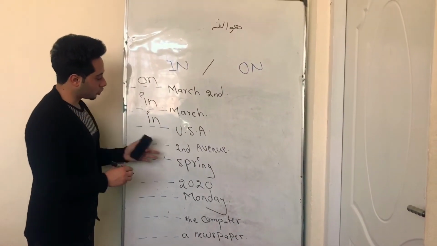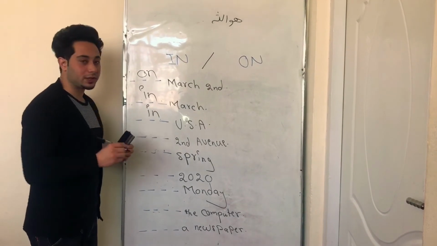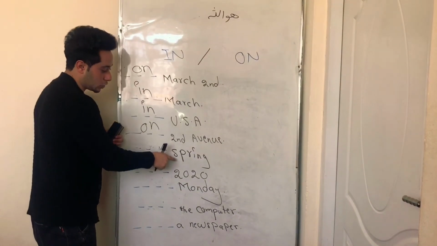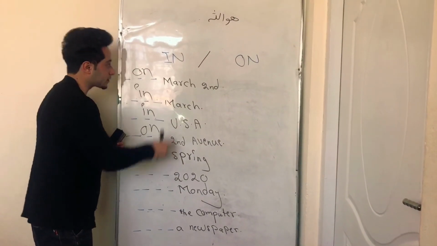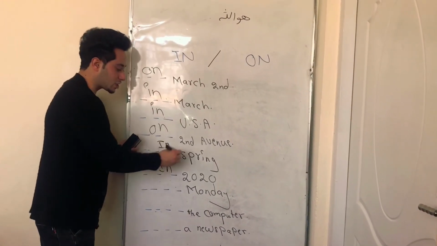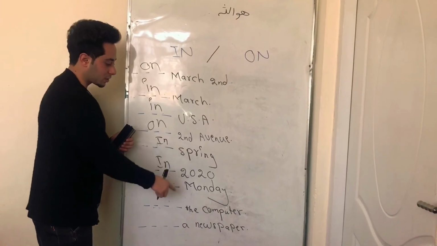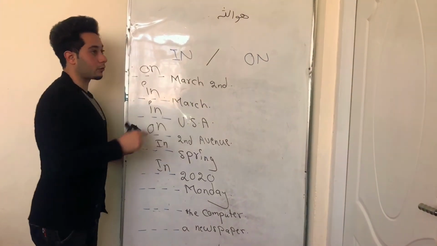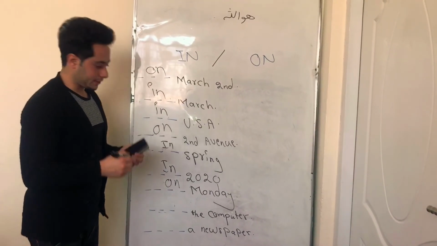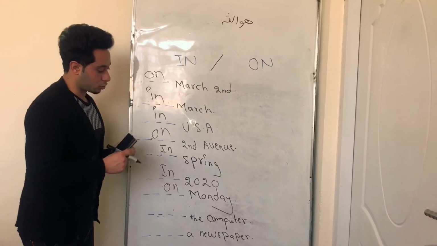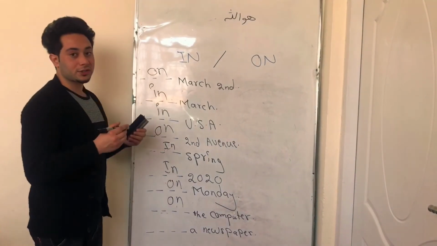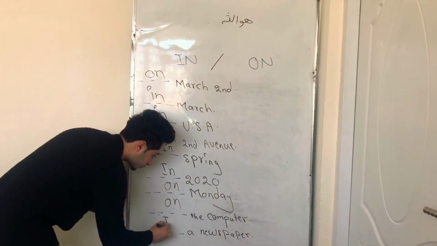But in the fourth one, because this Second Avenue is a street, we should use on. On Second Avenue. And we studied that for seasons and for years, we should use in, not on. So in this one and in this one, we should use in spring and in 2020. And the next one, which is day, we studied that we should use on for dates, and for days we should use on Monday or on Mondays. And as well, the next place, the computer, we studied that for electronic things, we should use on the computer. But for those things which are made of paper, we should use in a newspaper.